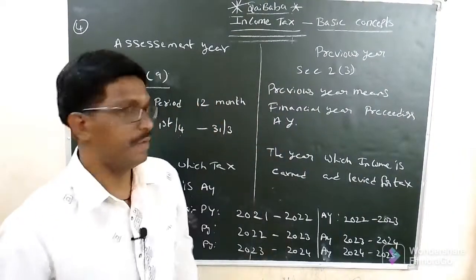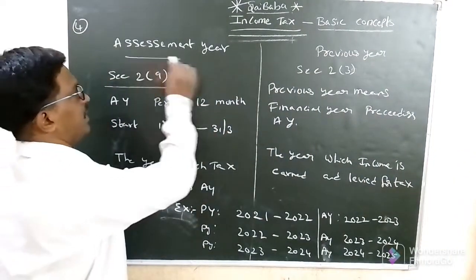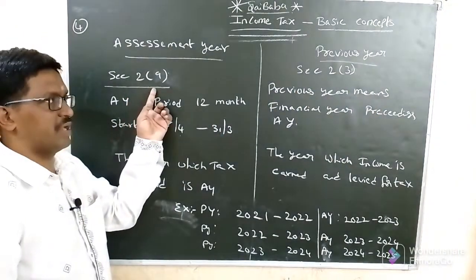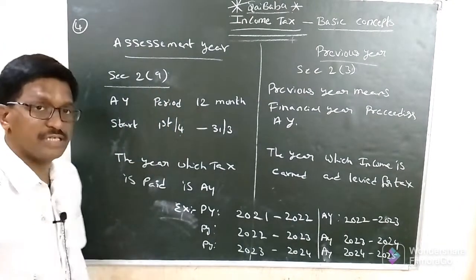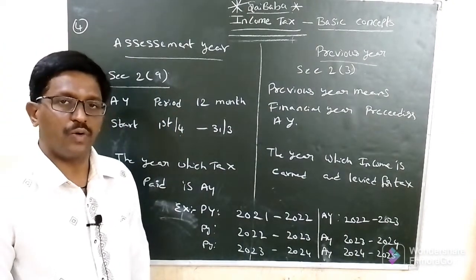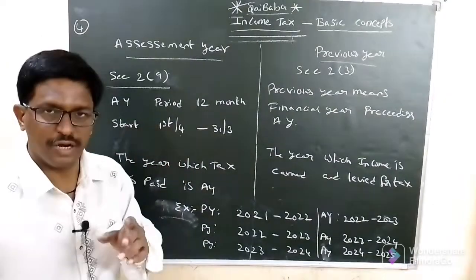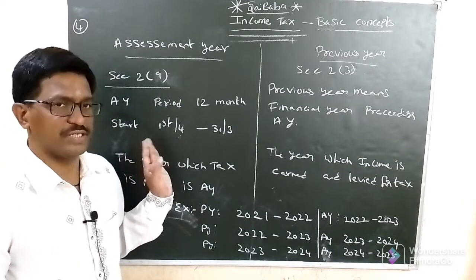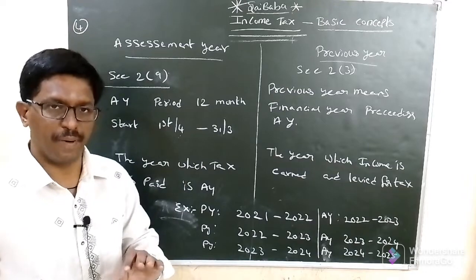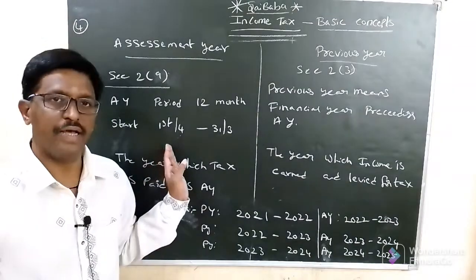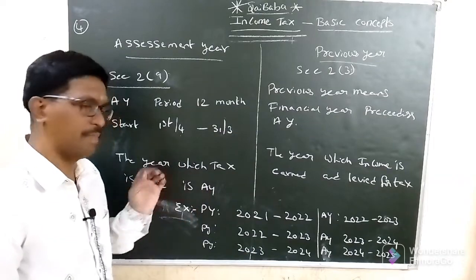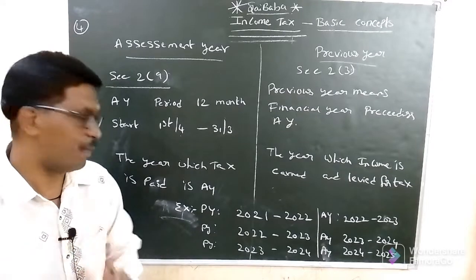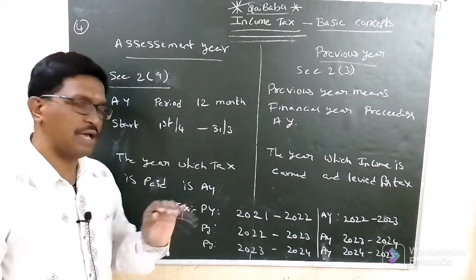Assessment year and previous year. Assessment year is section 2 subsection 9. Assessment year is a period of 12 months which starts from 1st April and ends on the 31st March. Assessment year means the year in which tax is paid.